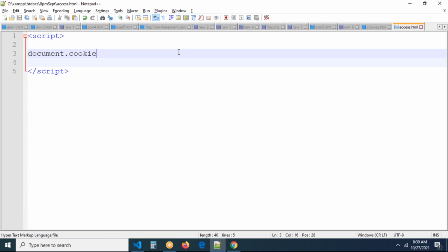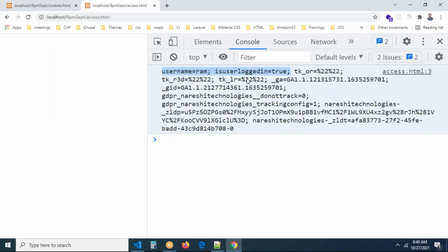I think I have to split with a semicolon, dot split. Split is a method. In this split, I'm writing semicolon space. Then what is going to happen? You can check this. All cookies is an array actually. I'm splitting with semicolon because every cookie is separated with a semicolon space. Semicolon space, remember, that's very important. Every cookie is separated with semicolon space.